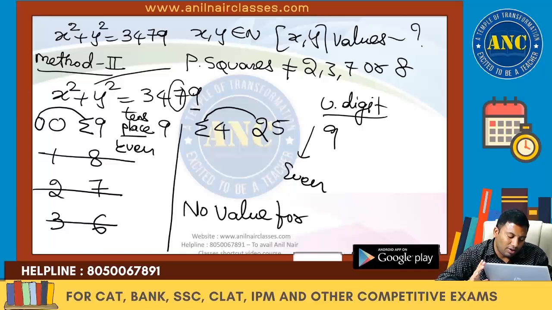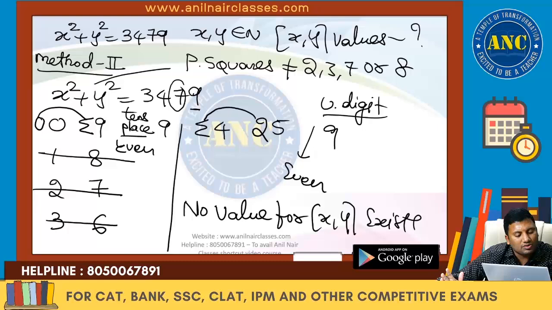Answer is no value for x comma y exists. I hope the idea is very clear. x square plus y square equals 3479. The right hand side unit digit is 9, so I played with the unit digit on the left hand side: 0 plus 9, 9; 1 plus 8, 9; 2 plus 7, 9; 3 plus 6, 9; 4 plus 5, 9. Any perfect square ending with 9 has an even tens place. A perfect square ends with 0, 0, so it cannot end with 8, 2, 3 or 7. 4 plus 5 is 9. Even plus even is even. 0 plus even is even. The tens place should be even, but according to the question, the tens place is odd. Therefore, no value for x comma y exists.